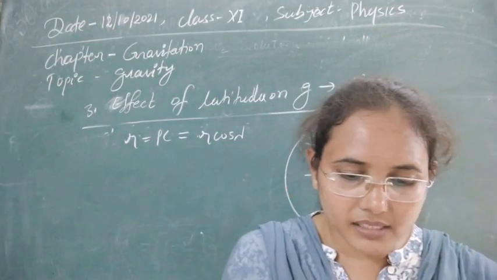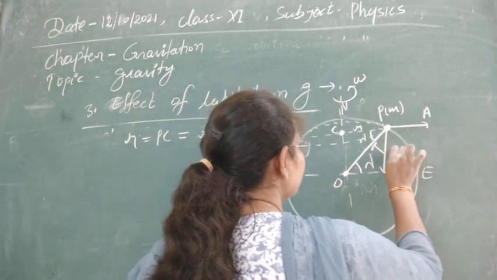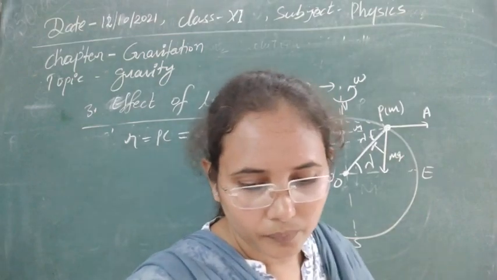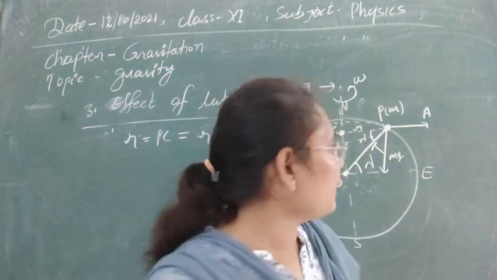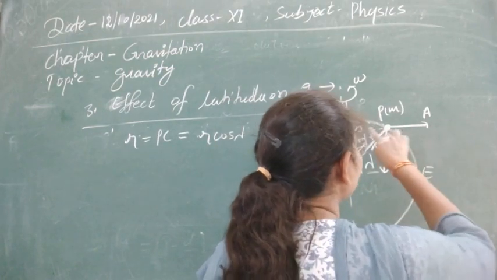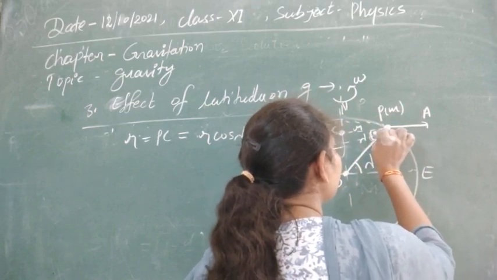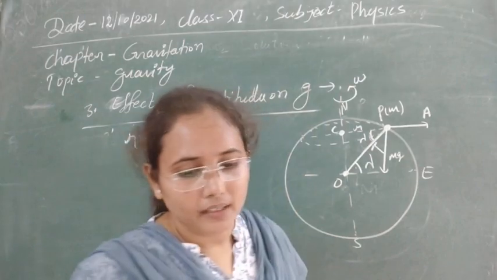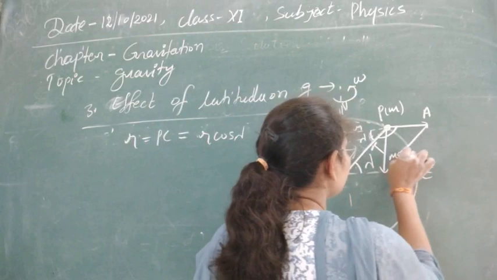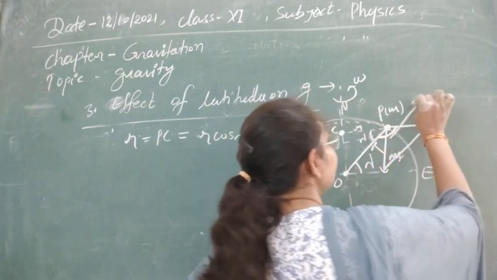So this is the vertical direction along which mg is acting. Next, this angle APC will be 180 degrees minus lambda, the angle between these two. We can join these lines also, and this will form a parallelogram, and this angle will be 180 minus lambda.